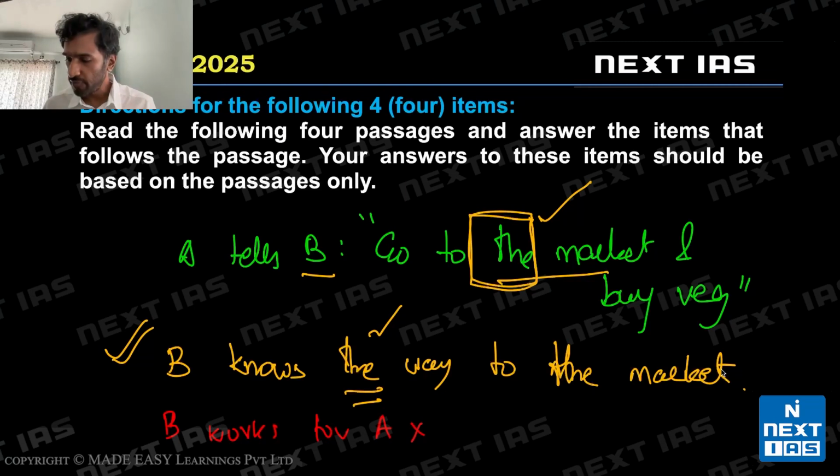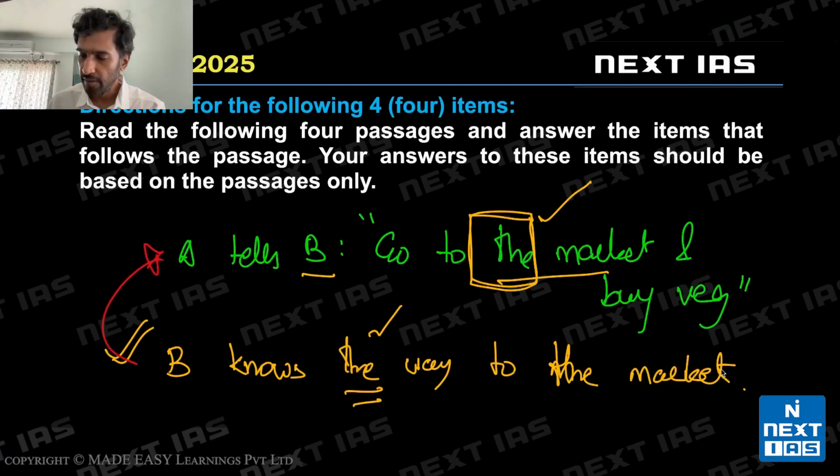What you want to remember from the assumption question is, unlike an inference question, the benefit of an assumption question is, notice A tells B go to the market and buy vegetables. This is a valid assumption, B knows the way to the market. This is a valid assumption from this statement, go to the market and buy vegetables. Now, since we know this could be a valid assumption, we can check. Unlike an inference question or other question types, in an assumption question, we can do a quick check whether the option we are selecting is right or wrong. And it's an easy test.